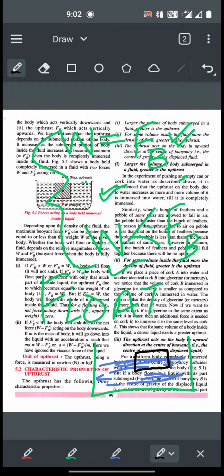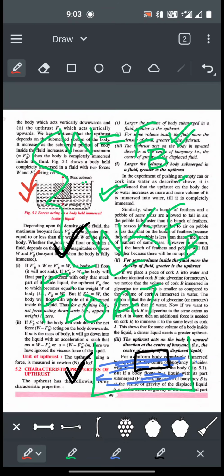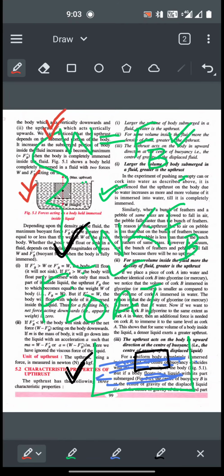So this picture is true for this case, this picture for this case, and this picture is true if the weight of the body is equal to the upthrust. So these are the conditions we discussed for a body to float or sink in a liquid or any fluid. This is also true for air, remember.